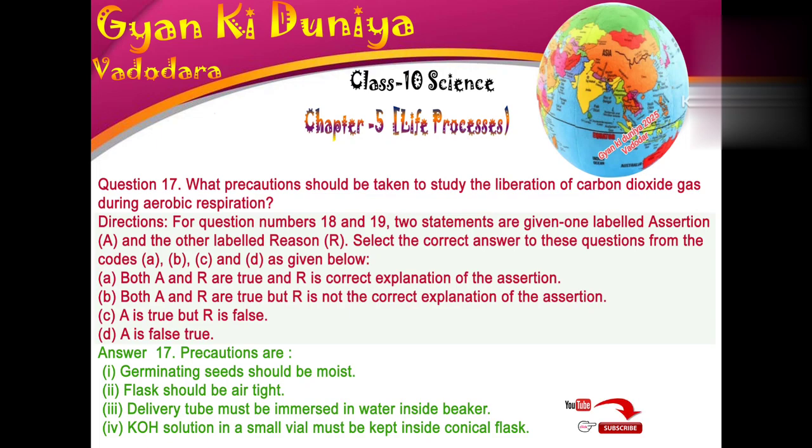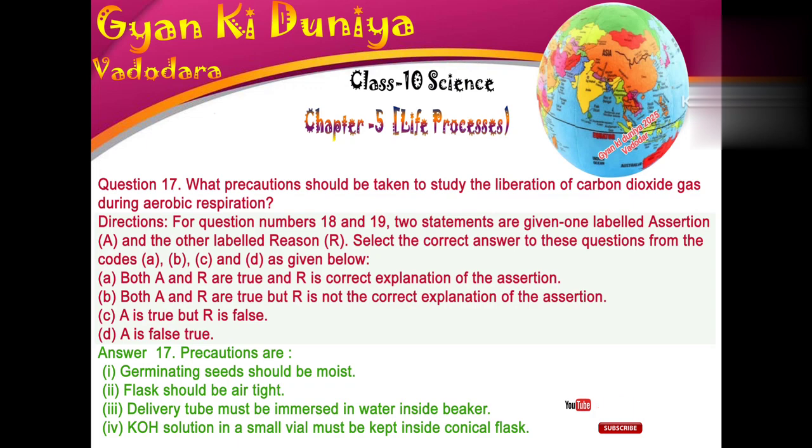A. Both A and R are true, and R is the correct explanation of the assertion. B. Both A and R are true, but R is not the correct explanation of the assertion. C. A is true but R is false. D. A is false but R is true.